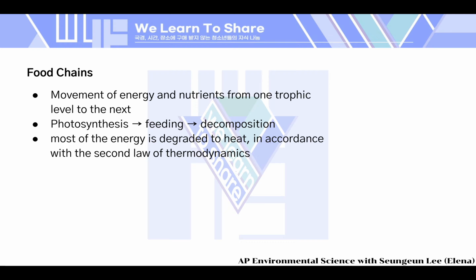Within this process, photosynthesis is done by the producers, which are plants that make their own food. Then we have feeding by a higher-level consumer, for example the fox, a secondary consumer, eating the rabbit.